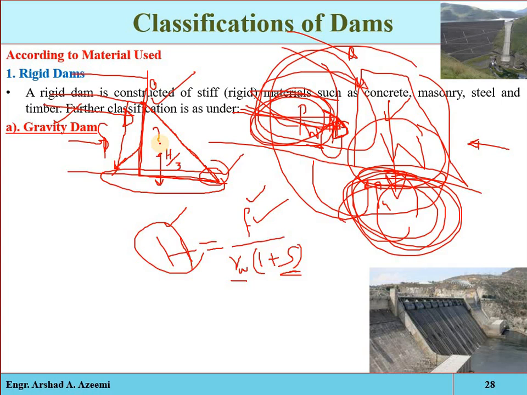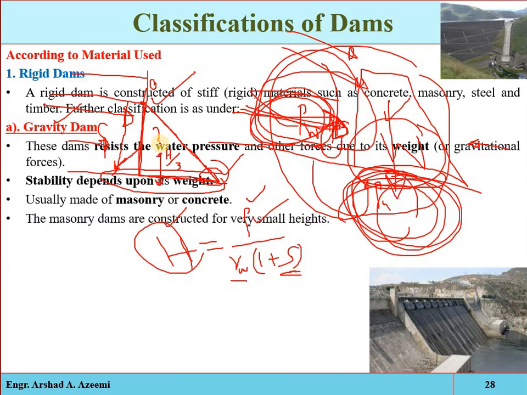So a gravity dam is one in which the external forces like water pressure, wave pressure, silt pressure, and uplift pressure are resisted by the weight of the dam, and thus the forces disturbing the stability of the dam are resisted by the gravity forces. A gravity dam may be constructed of masonry or concrete, though masonry gravity dams are rarely constructed nowadays.